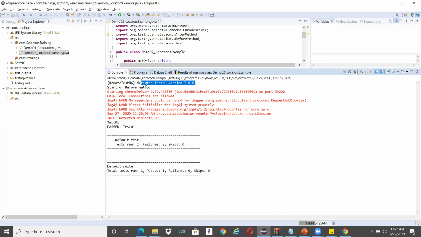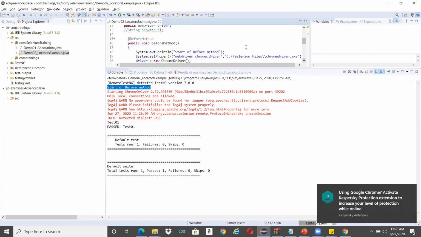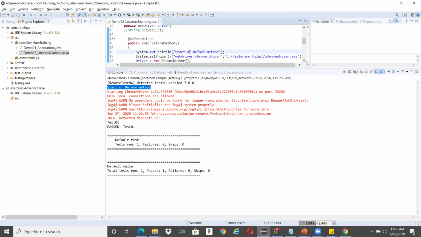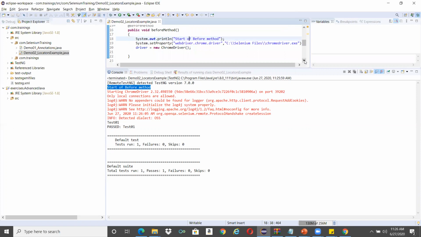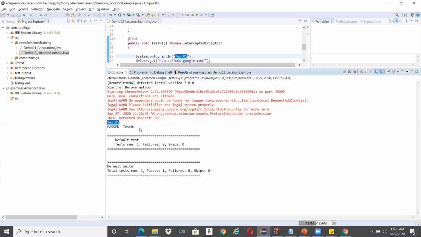First it printed "start of the before method" because I gave it in the System.out.println. Once that is done, I'm trying to print test1. Here it is printed as test1, and finally it is passed. There are no failures.